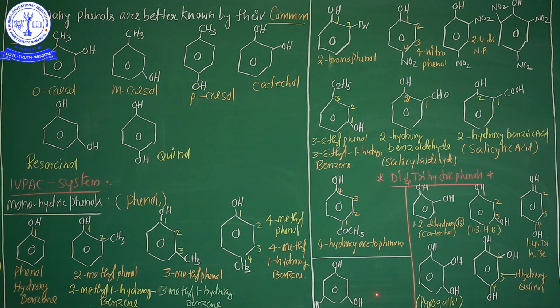This common name is phloroglucinol. P-H-L-O-G-L-U-C-I-N-O-L, phloroglucinol. These are the nomenclature of phenols, the IUPAC nomenclature of the phenols.